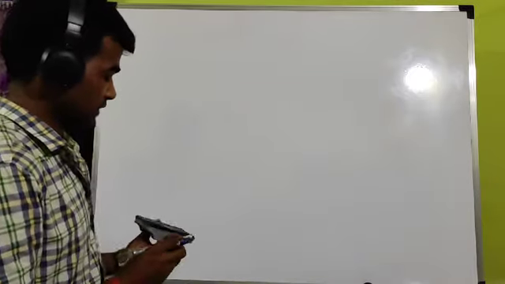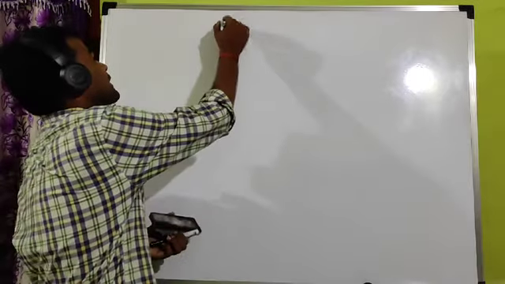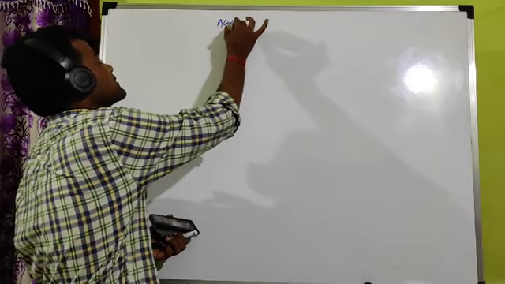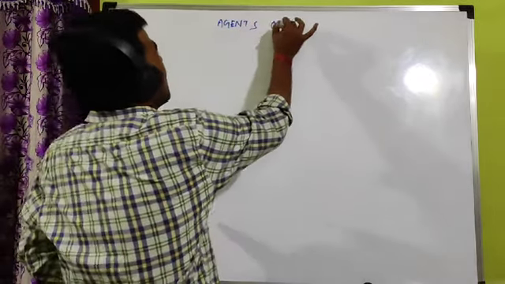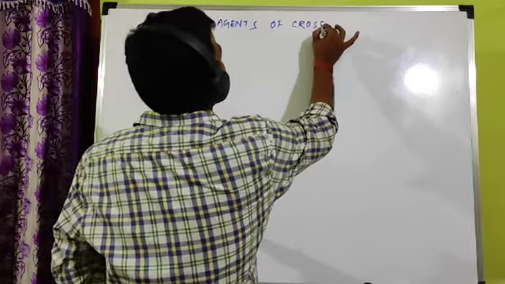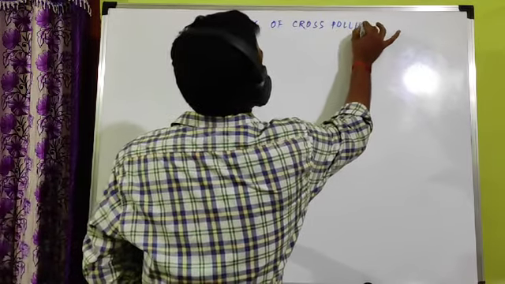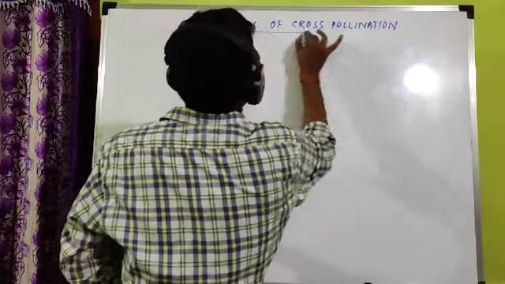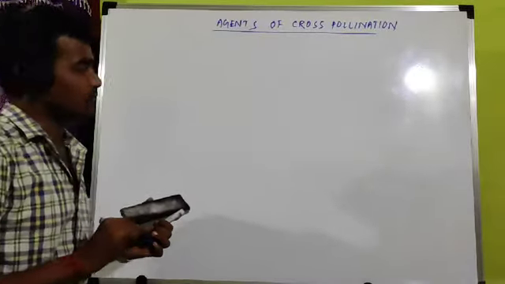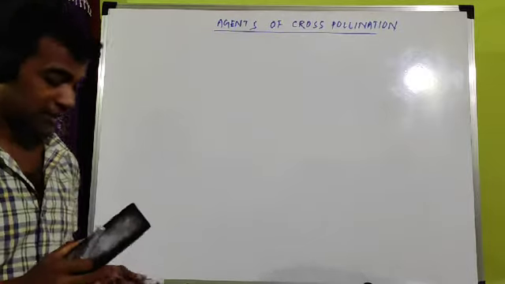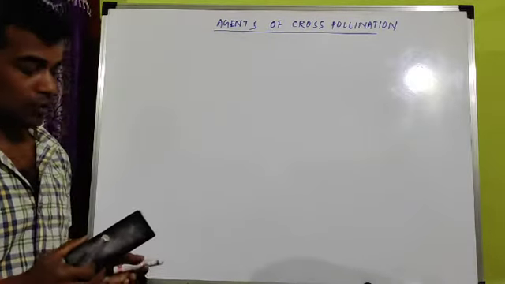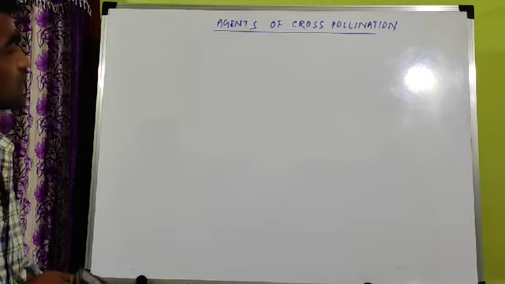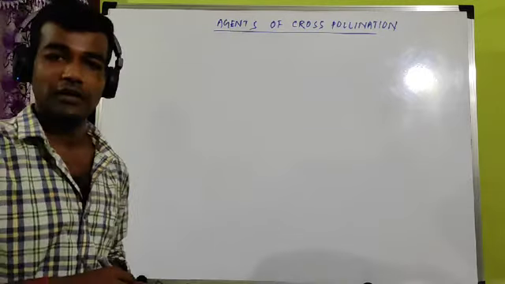Today we will discuss about agents of cross pollination. Already in the previous classes we have discussed different types of pollination: self pollination, autogamy, heterogamy, and cross pollination or xenogamy. Now today we will discuss about agents of cross pollination.